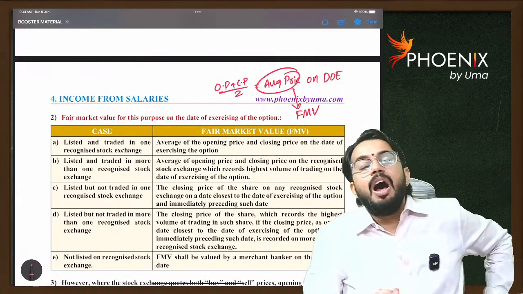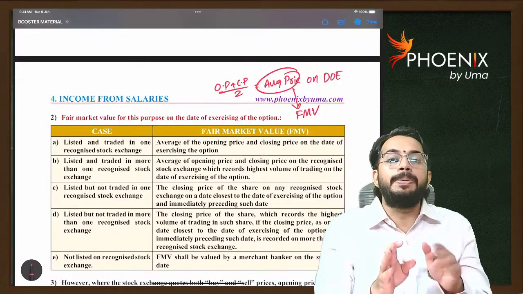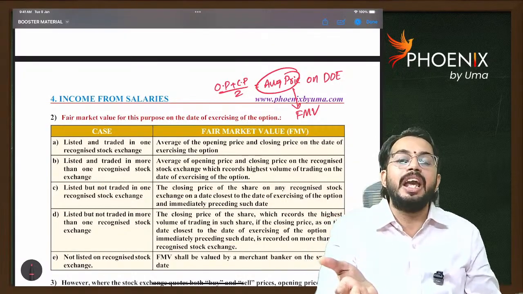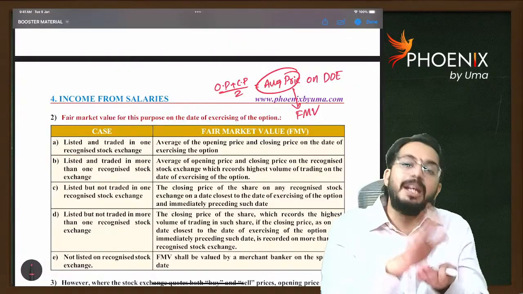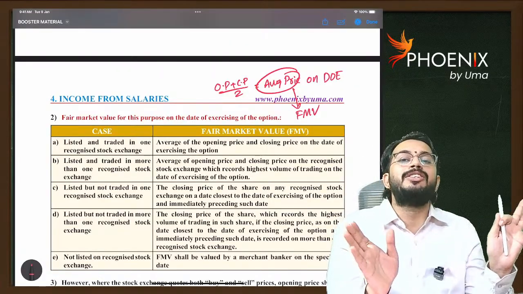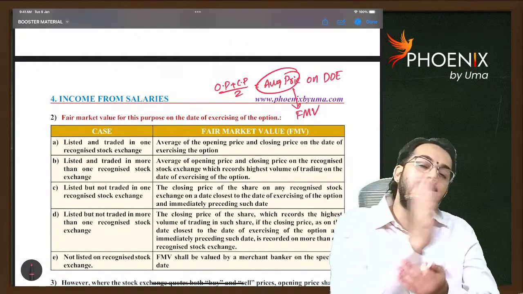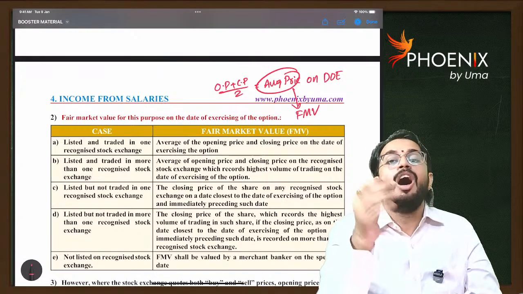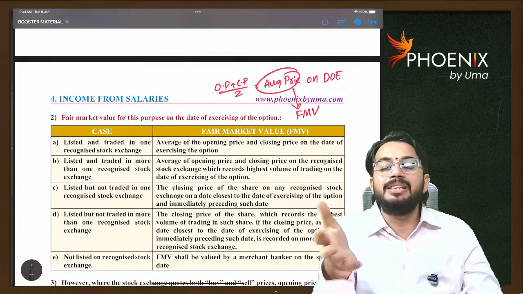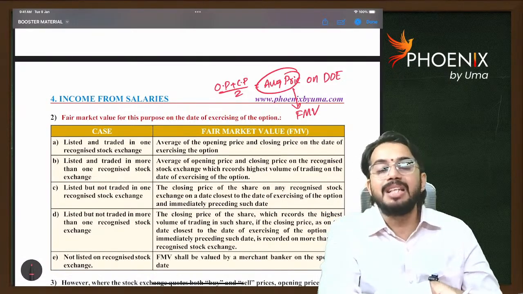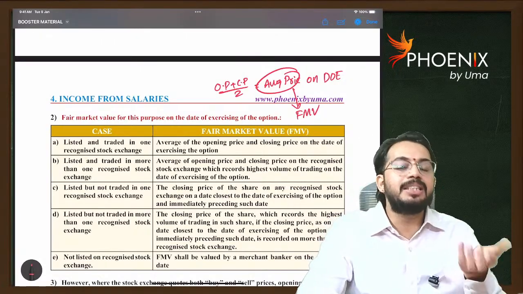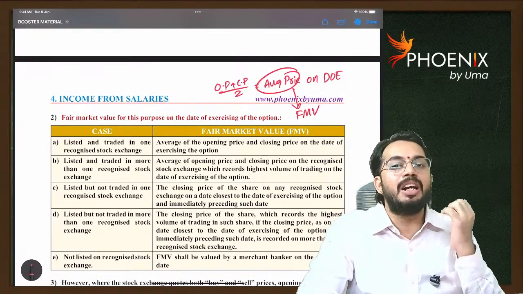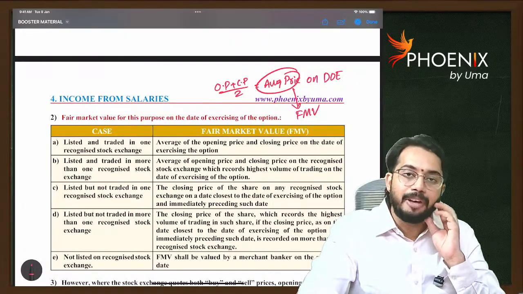For example, say the option is exercised on Sunday. On Sunday, the market is not available. On Saturday also, you have to take the previous day. You have to take the immediately previous day, Friday. On Friday, whatever the closing price is, that closing price will be considered as fair market value. And if shares are unquoted shares, then a merchant banker or registered valuer is going to calculate the fair market value.